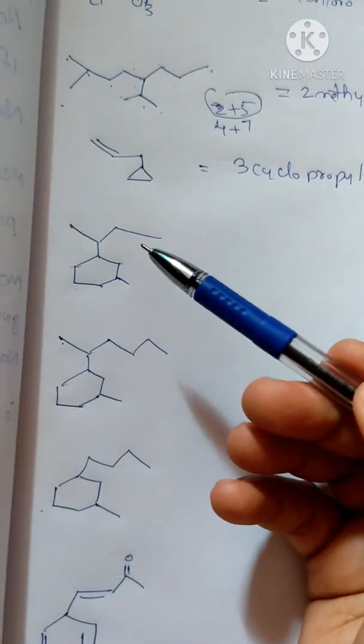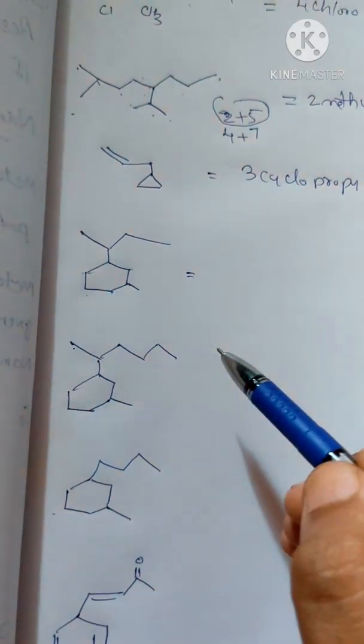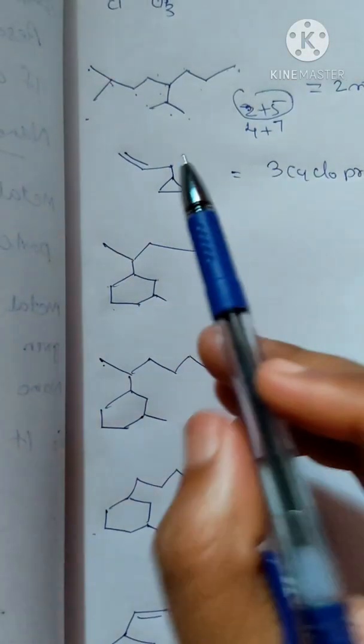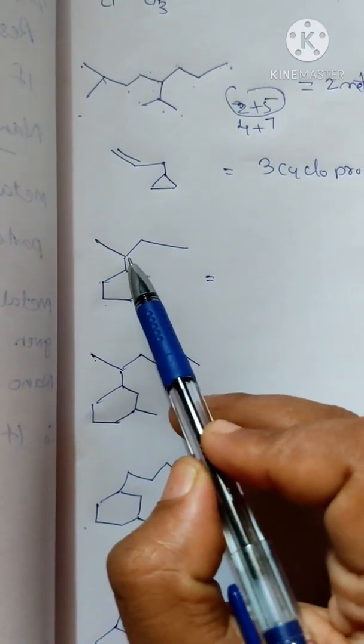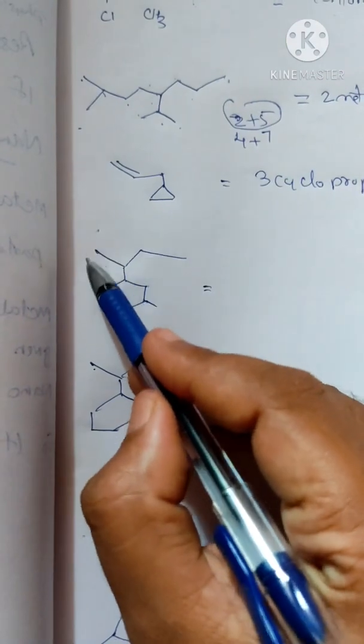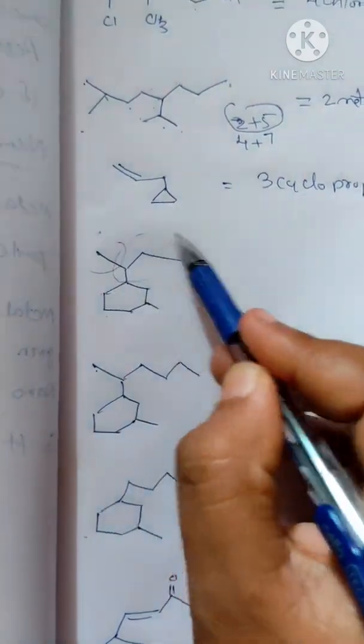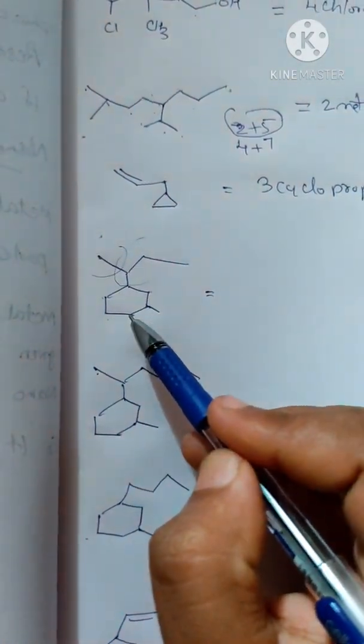So what will be the name? We can see the name will be, we have a substituent in the first position, meaning 1-methyl. This methyl group is a substituent: 1-methylpropyl, then 3-methylcyclohexane.